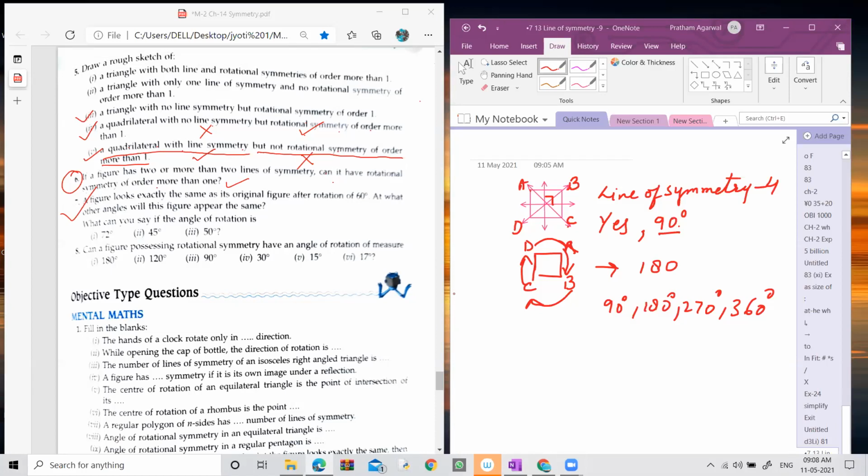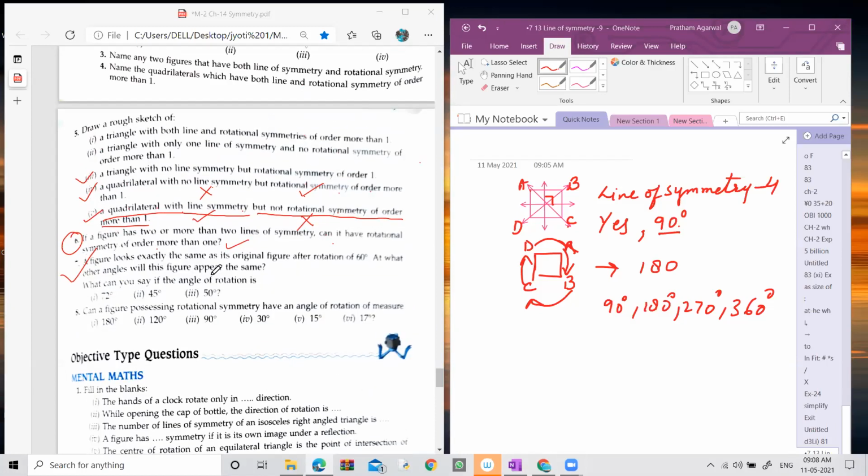Ma'am, fifth question. Fifth part. Yes, what's the problem? A quadrilateral with line of symmetry but no rotational symmetry. Ma'am, order more than 1.